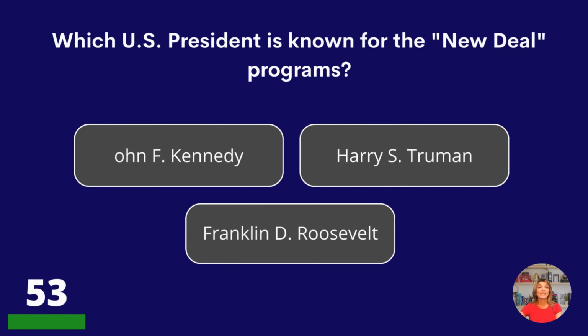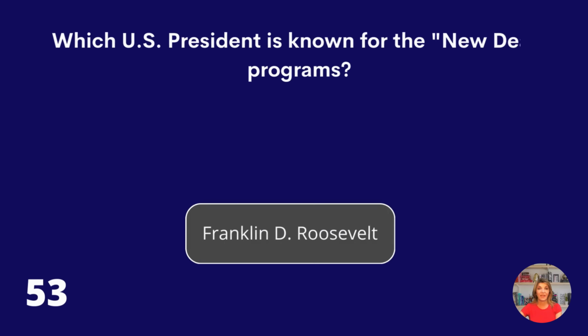Which U.S. president is known for the New Deal programs? John F. Kennedy, Harry S. Truman, or Franklin D. Roosevelt? Franklin D. Roosevelt.